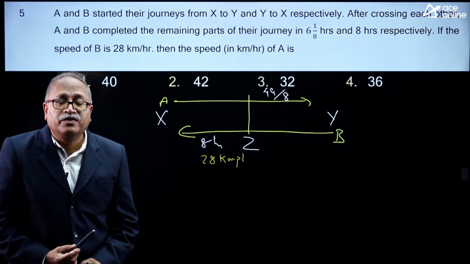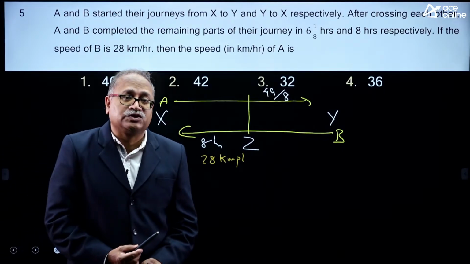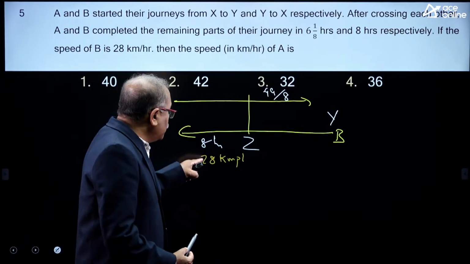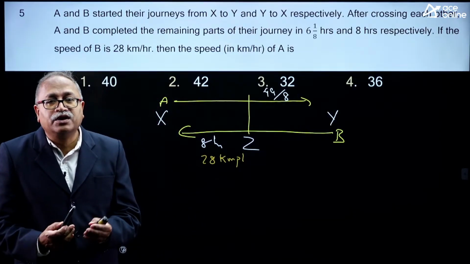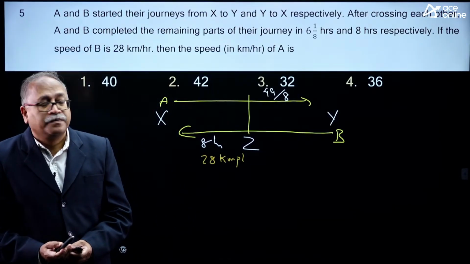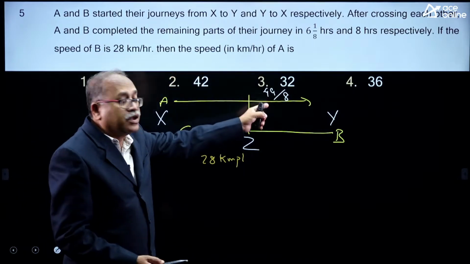There is a formula from which we get the ratio of speeds, and one speed is given to us. Using the ratio, we can find the other person's speed. I need to find the speed of A.